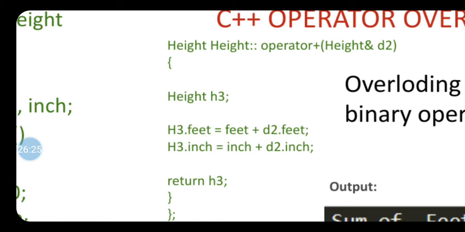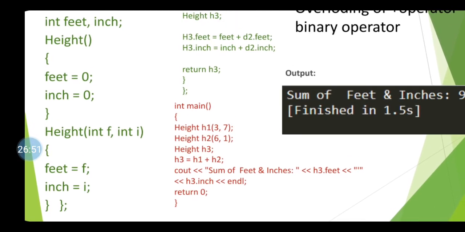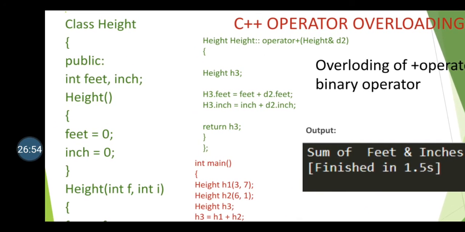That means there is an addition of feet values of 2 different objects. Same way, h3.inch equal to inch plus d2.inch. What does it mean? The inch value of the newly created object is equal to the inch value of the h1 object plus the inch value of the h2 object. In this way, your operator function gets executed and it will create a new object h3.